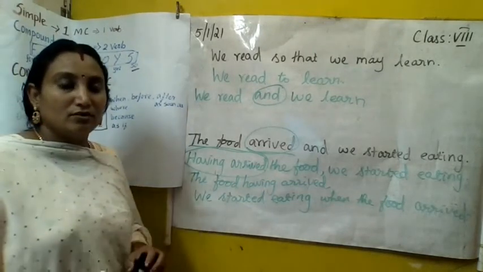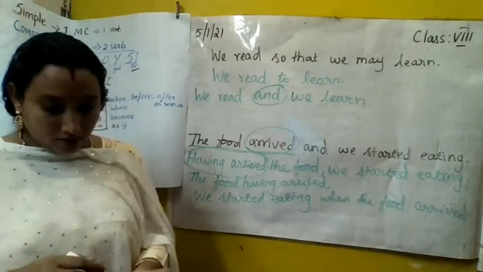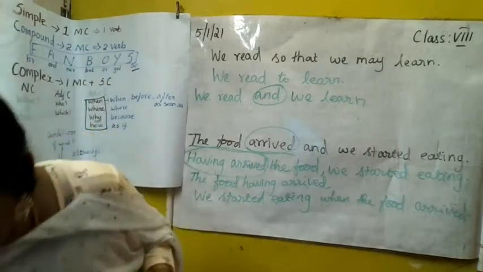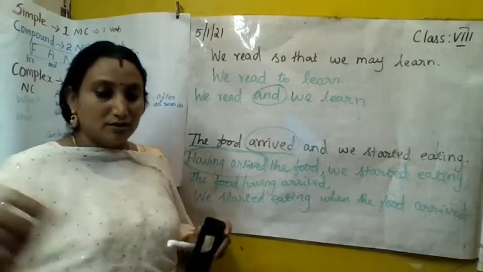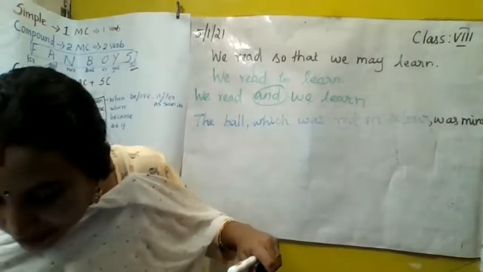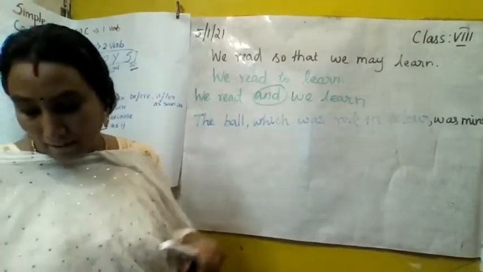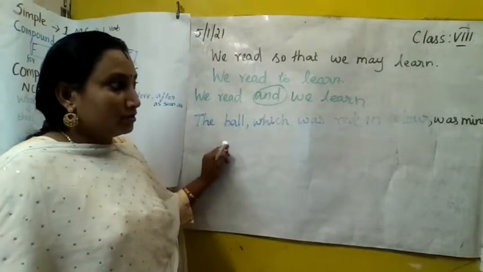Okay, dear. Can you able to follow me? Sorry, in between I left one sentence, isn't it? The ball which was red in color was mine, isn't it? Let's see that also. So the ball which was red in color was mine. Now we have to change the same sentence into compound and simple.